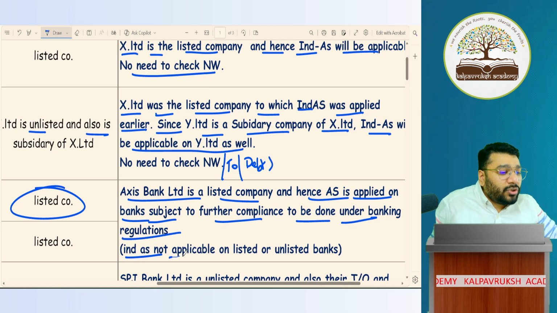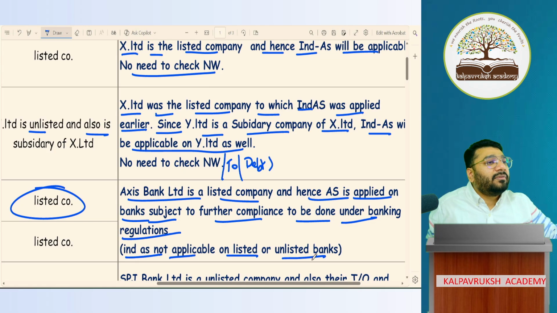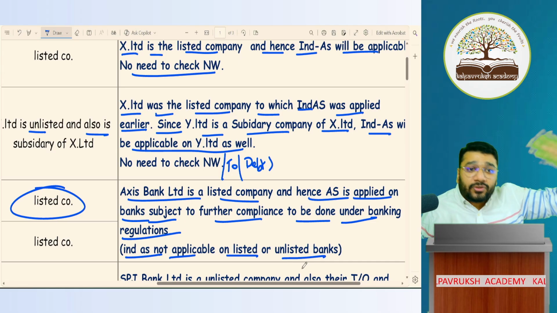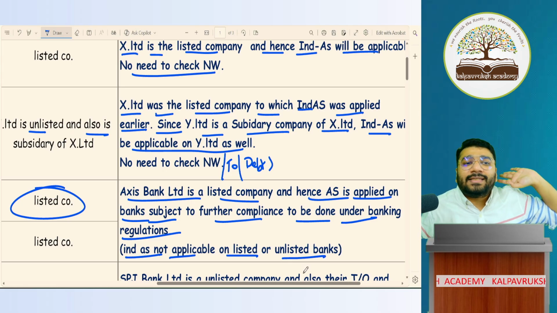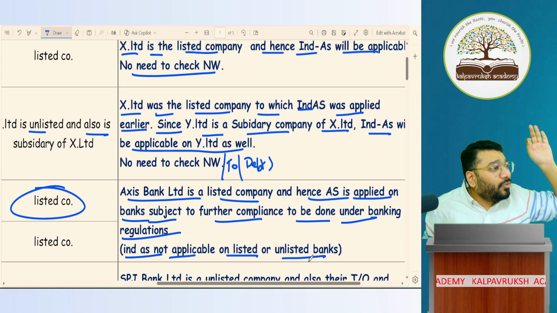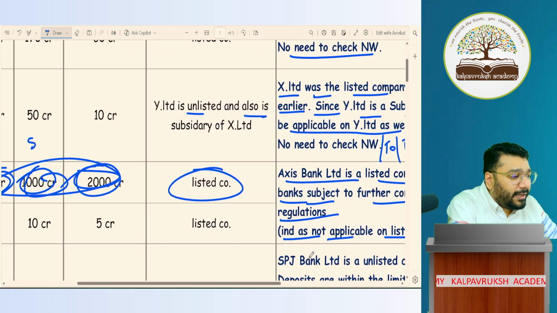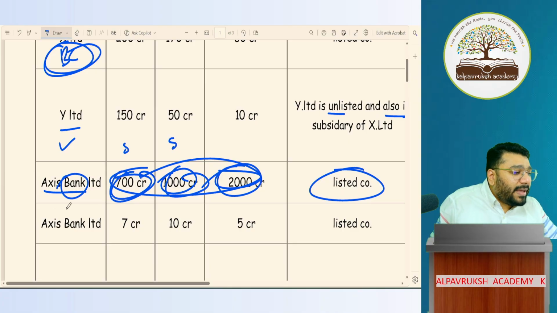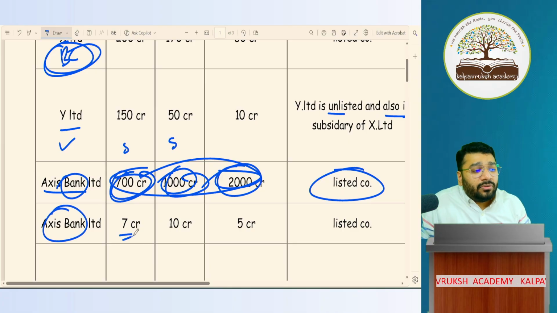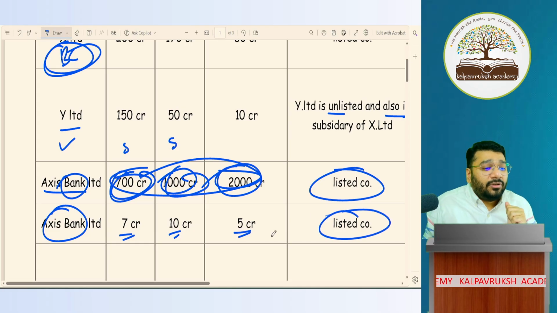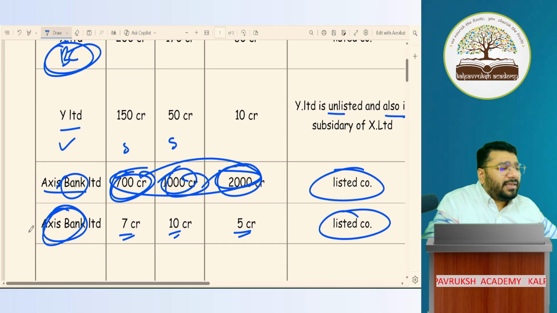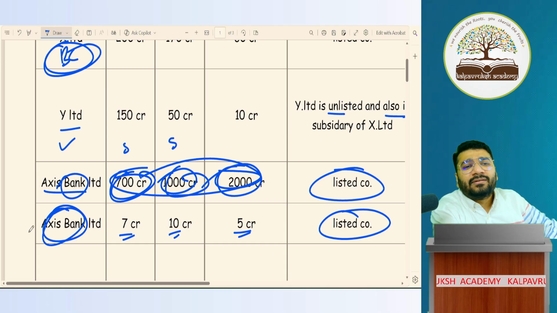Ind AS is not applicable to a listed or unlisted bank. Forget Ind AS, small also is not applicable. So super big company it is not, small company it is not. So what is there? Only big companies. Okay, not okay? Again Axis Bank Limited. See, net worth now reduced, 7 crore net worth. Turnover also reduced, 10 crore. Debt also 5 crore. Listed company, small company. Tell. For a bank, nothing you have to see. Bank means by default it is a big company.